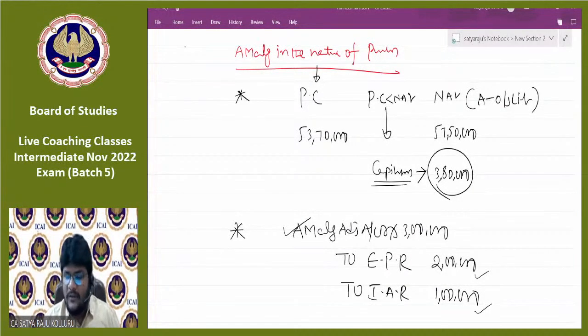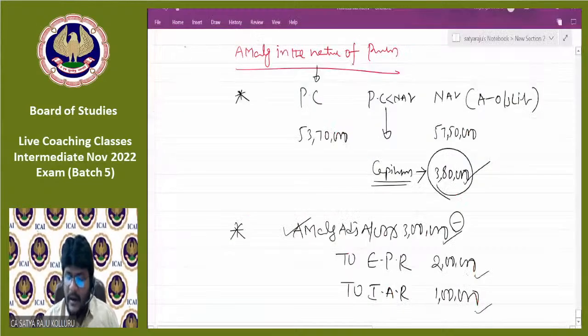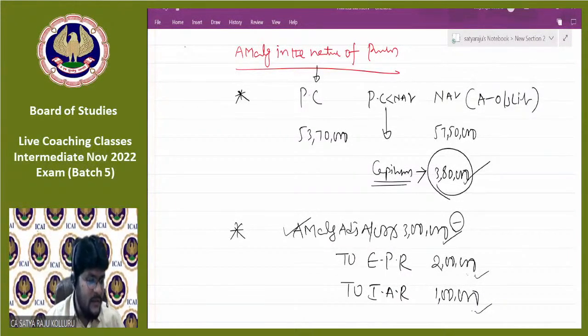While drafting the balance sheet under reserves and surplus, I should consider the capital reserve, and the amalgamation adjustment account as a negative figure. Export profit reserve also I should consider, this 2 lakhs plus the existing export reserve of 3 lakhs in the books of the purchasing company. And investment allowance reserve also for 1 lakh. That point you should remember. Except this, there is no other deviation. Remaining all are again line by line addition.